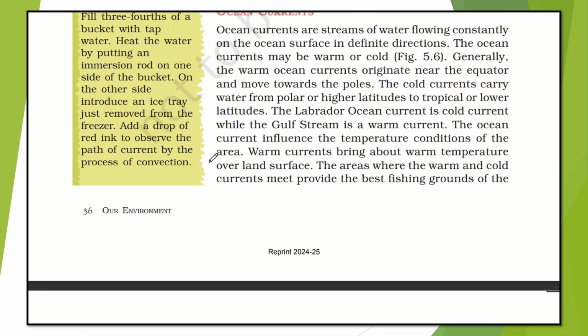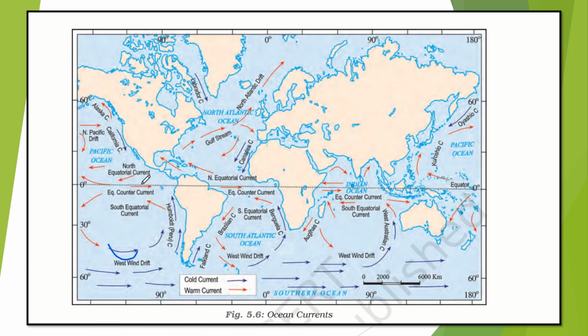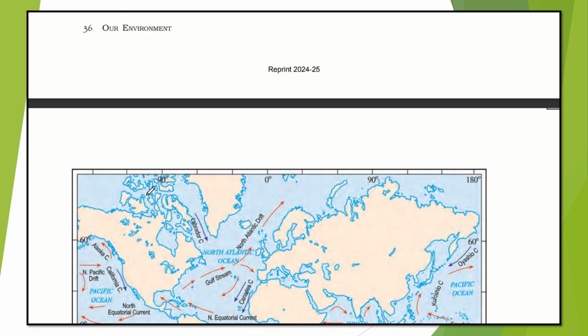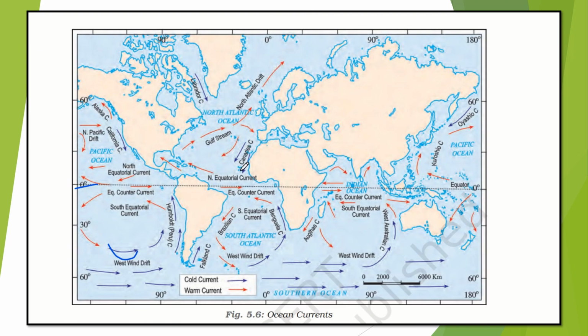So generally, the warm ocean currents originate near the equator and move towards the poles. See, warm means which one? Red one. They originate from the equator and move to the poles. The cold currents carry water from polar or higher latitudes to tropical or lower latitudes. The Labrador Ocean current is a cold current while the Gulf Stream is a warm current. We will look at that. First Labrador. Where is it? Here. The Labrador cold current and Gulf Stream, the warm current.